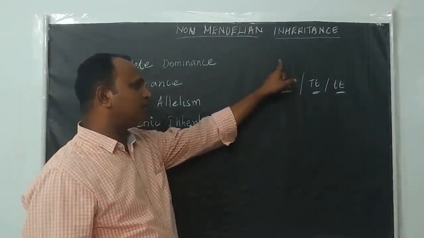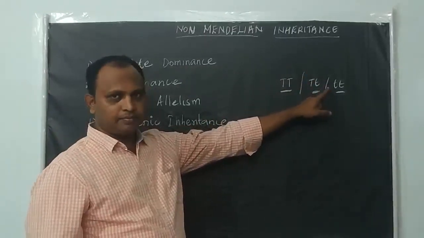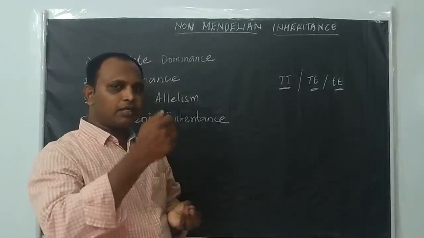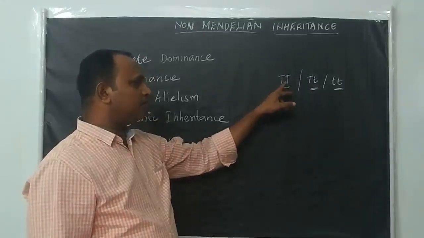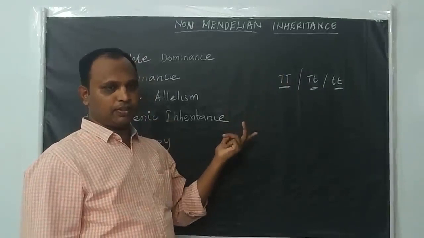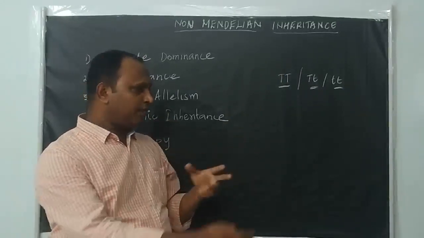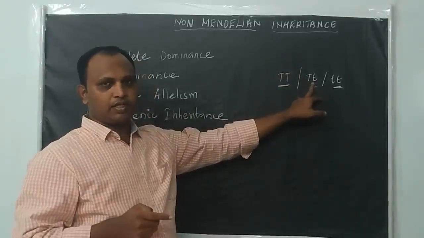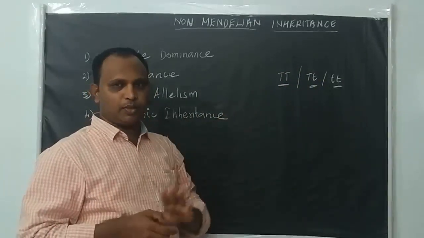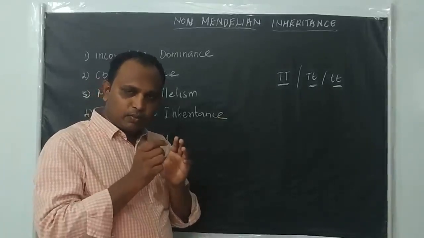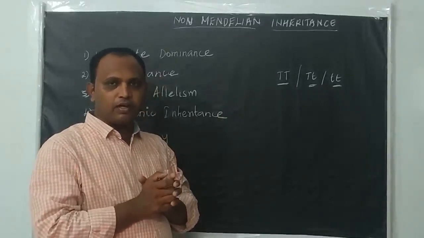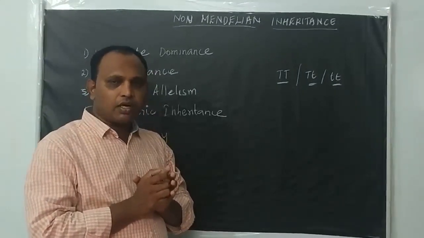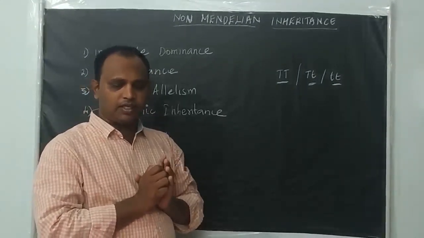These two alleles are responsible for the height of the plant. So if you take one single individual plant that looks tall, the genotype or genetic constitution is either capital T capital T or capital T small t, or if it is dwarf, only small t small t. So only one gene pair is responsible for the height character of that particular plant. Other genes are not controlling it, not involved, right?